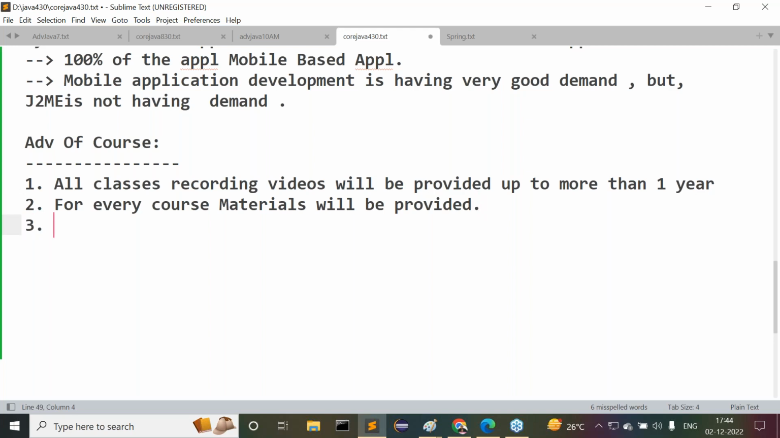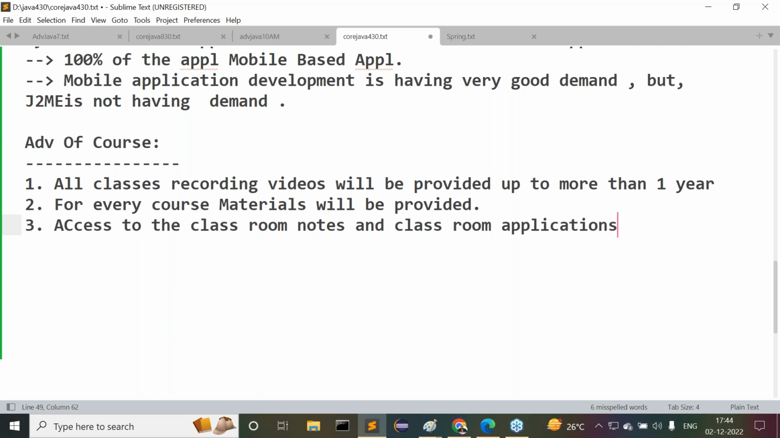Third one, guys. After that, free access to the classroom notes and classroom applications. Whatever notes I'm typing now, you can access directly, and whatever applications I prepare, you can get every application into your system. I'm able to share that. Today I'm just typing in a normal text document. From the next class onwards, I'll provide a standard setup where I will type the notes, and you can directly view those notes there. So, access to the classroom notes and classroom applications.